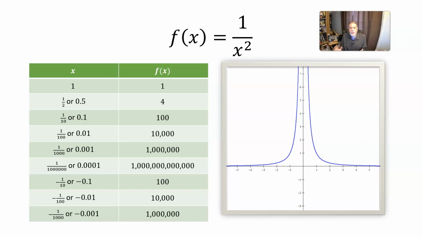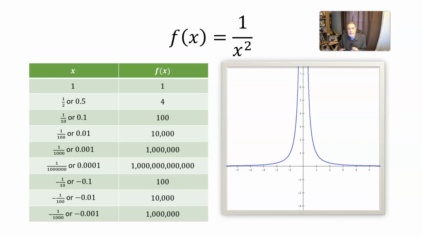So the closer x is to 0, the smaller x squared is, and then the smaller a number you divide by, the bigger a quotient you get. So the smaller the denominator is, the larger 1 over that denominator is.